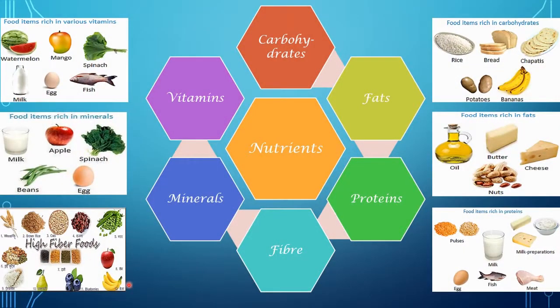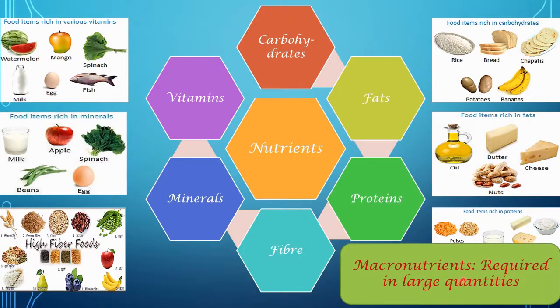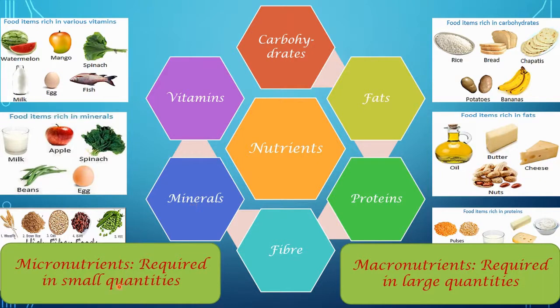Foodstuffs that we eat have different constituents that are useful to us in different ways. The different nutrients or constituents of food are carbohydrates, fats, proteins, fibers, minerals and vitamins. Now students, the food constituents like carbohydrates, fats, proteins, fibers that are required in large quantity by our body are called macronutrients. And the food constituents like vitamins and minerals that are required in small quantities by our body are called micronutrients.